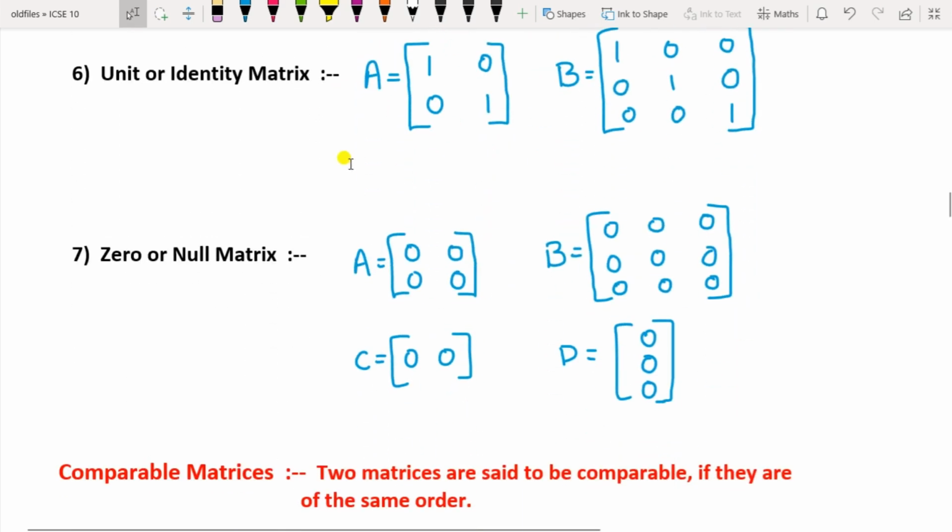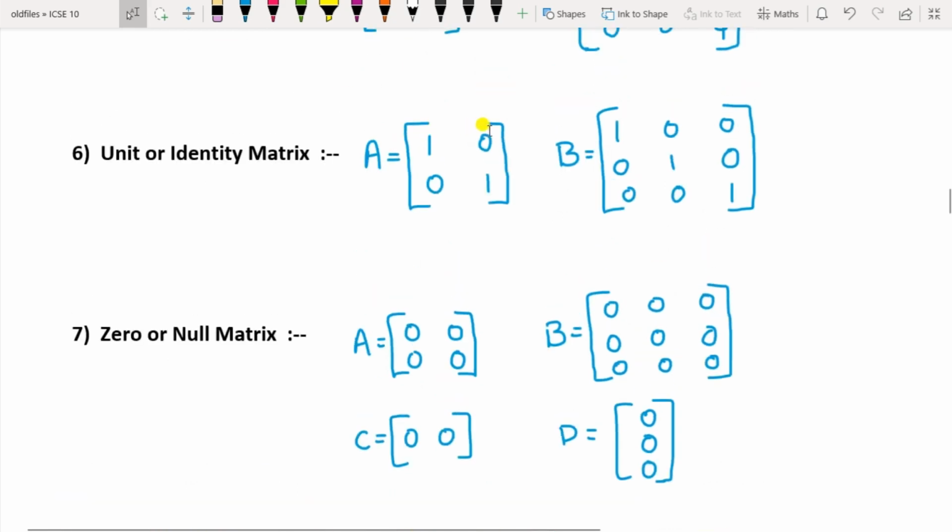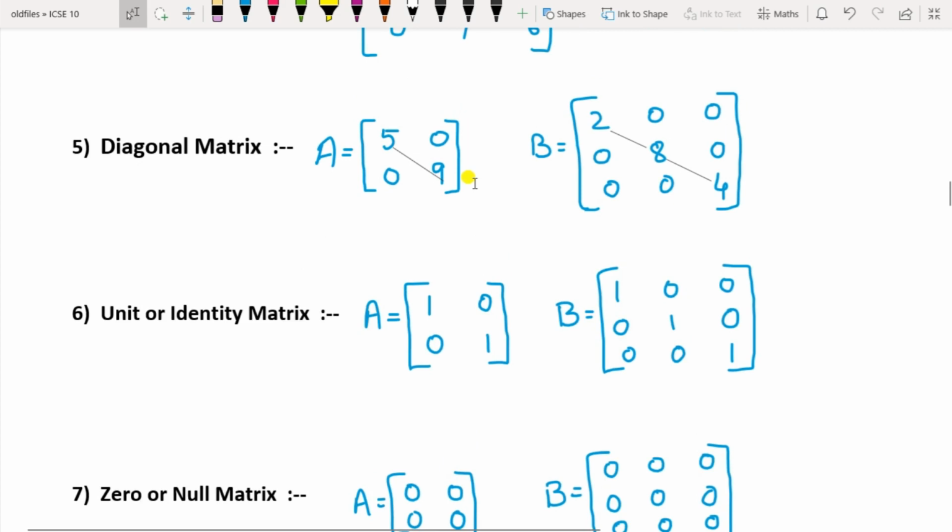Then comes the unit matrix or the identity matrix. A unit matrix is also a square matrix in which every diagonal element is 1. In the case of a diagonal matrix it was not necessarily 1, it may be other than 1, but in a unit or identity matrix the diagonal elements will always be 1 and all the rest of the elements are 0. So it is called a unit or identity matrix.